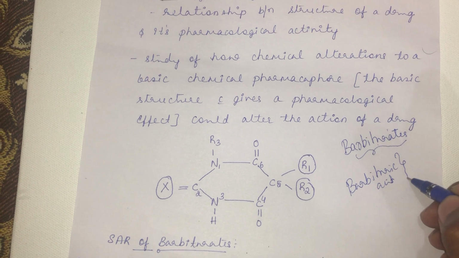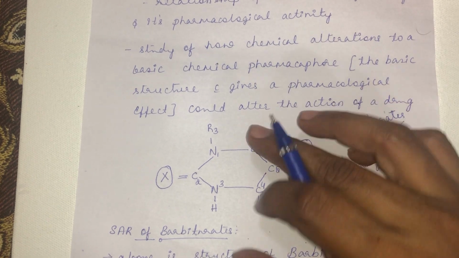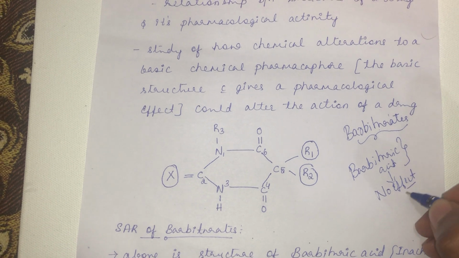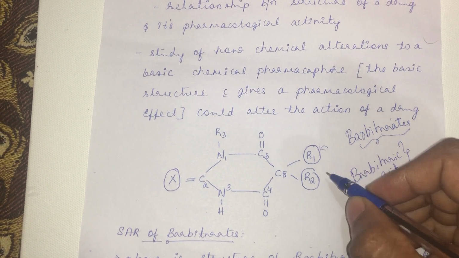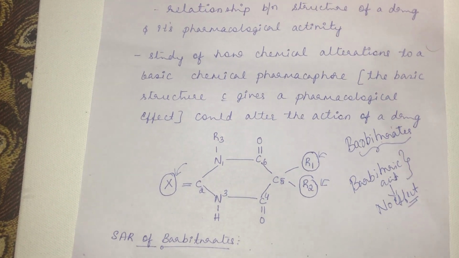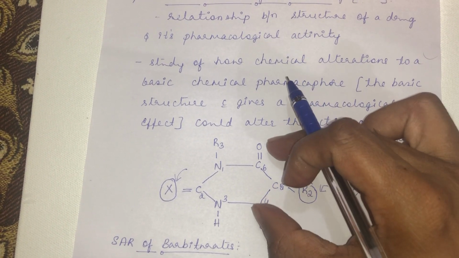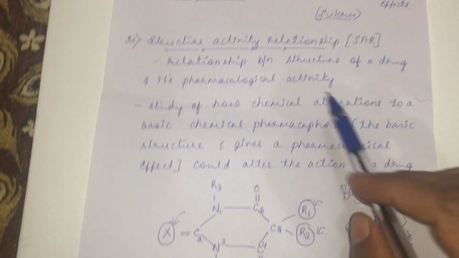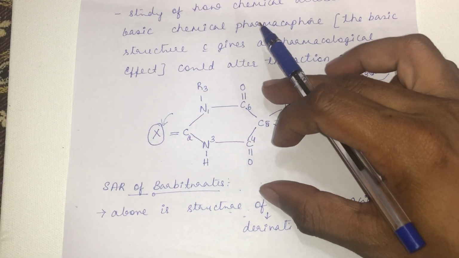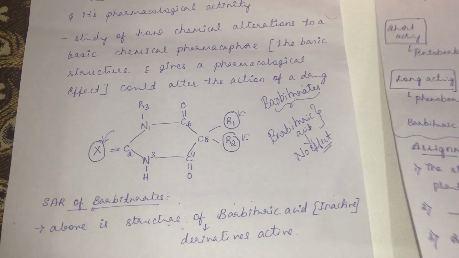As such, the barbituric acid is inactive. If you give this chemical compound to a patient, it does not have any effect. No effect out of this structure. Once you chemically alter it, once you add something to the side chains, to R1, R2, or if you add something to the X, then it will start producing the effect. How chemical alteration to a basic chemical pharmacophore, this one, could alter the action of a drug, that we call structure activity relationship. How this barbituric acid activity will be changed when you change the structure, I will tell you.